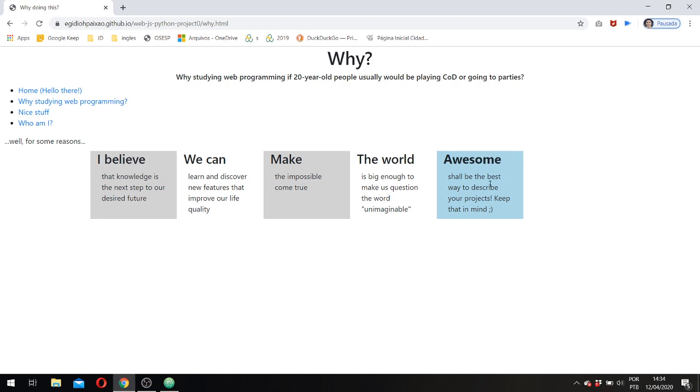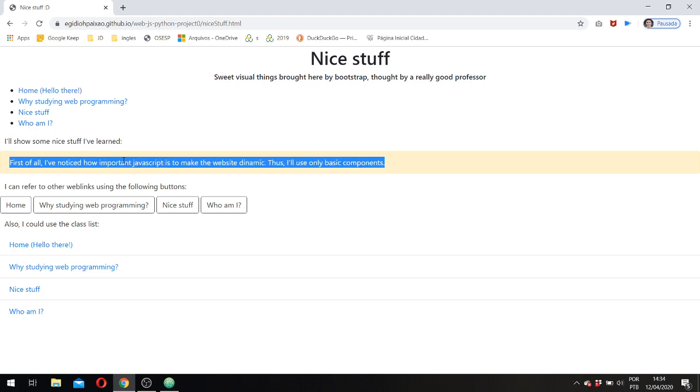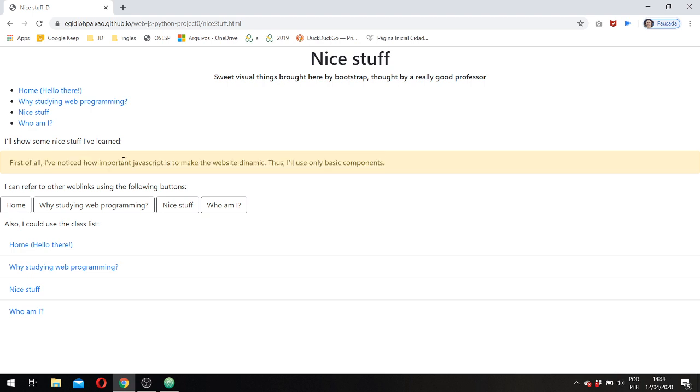And you can read it this way as a single row, or square by square. I believe knowledge is the next step to our desired future. That we can do this, that we should do that, et cetera. On the nice stuff page, as I mentioned here on the warning alert, I haven't learned JavaScript yet,